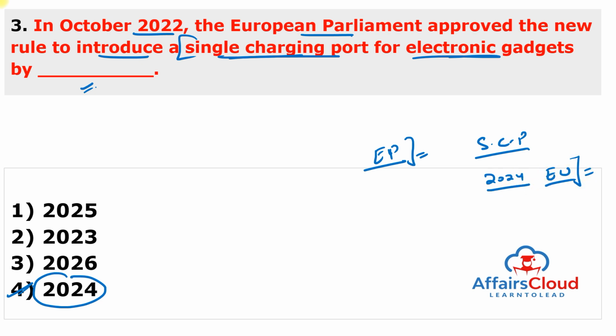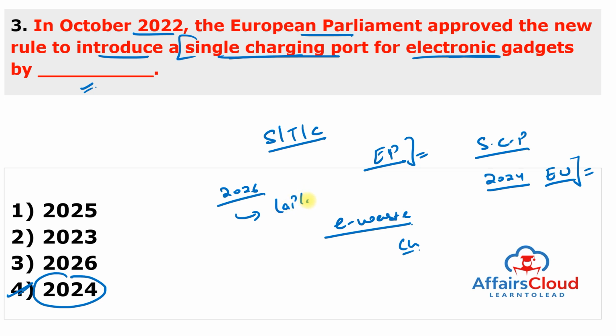This is in the European Union, and it aims to minimize e-waste and empower customers to make more sustainable choices. So according to the new law, all the new smartphones, tablets and the cameras will have a single charging port or the single standard charger. And from 2026, the rules will be expanded to laptops also. And the new rules allow customers to choose between two chargers, like one is with USB and second is Type-C chargers while purchasing a handheld vehicle.